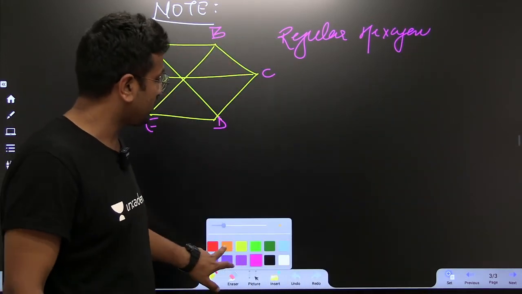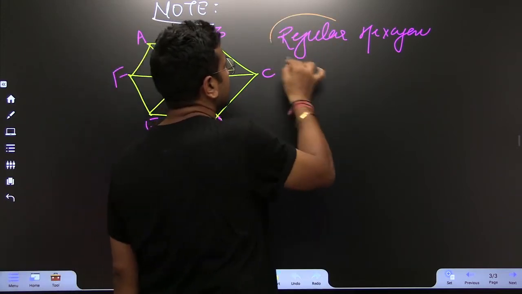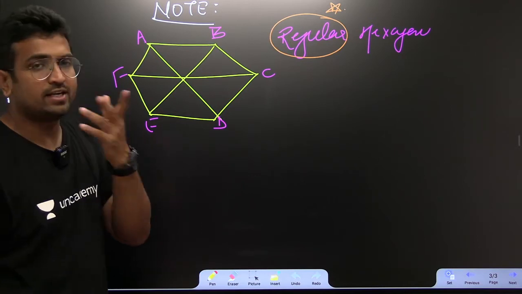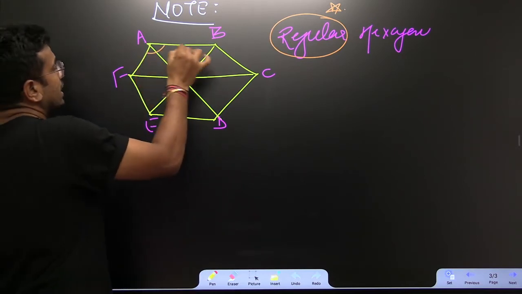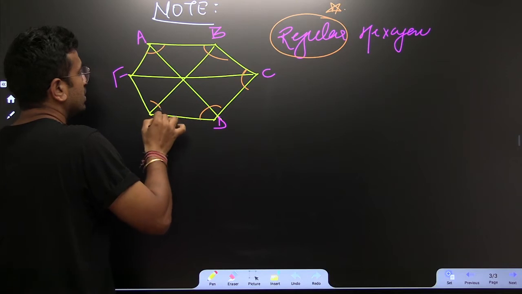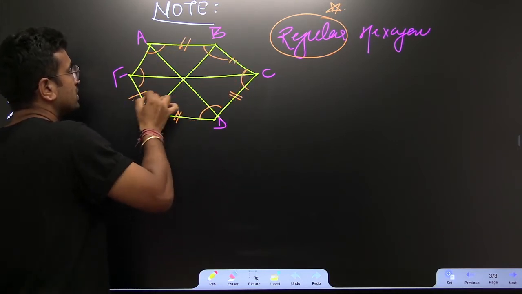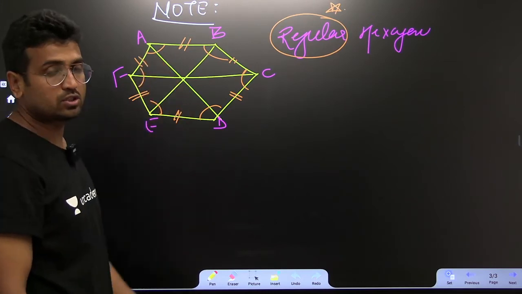But what is the meaning of the word regular? When you use this particular word regular, it only means that all the interior angles are the same, and all the sides are equal. This is what it means.